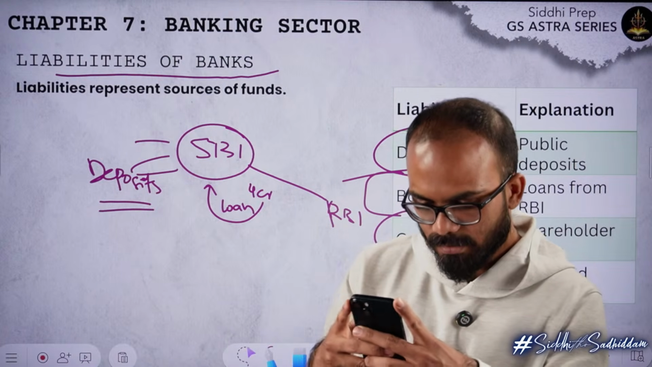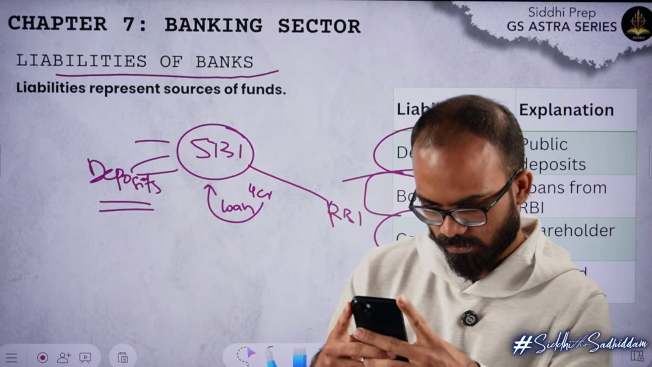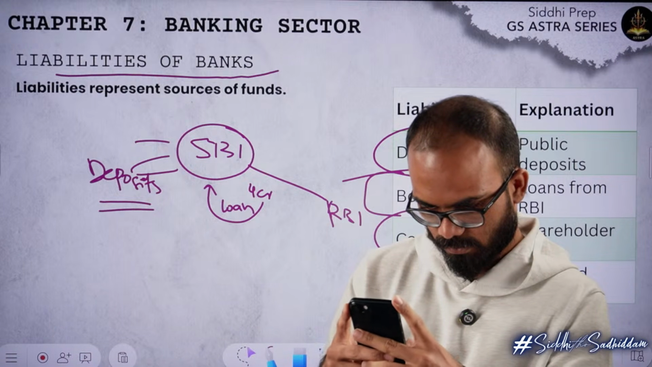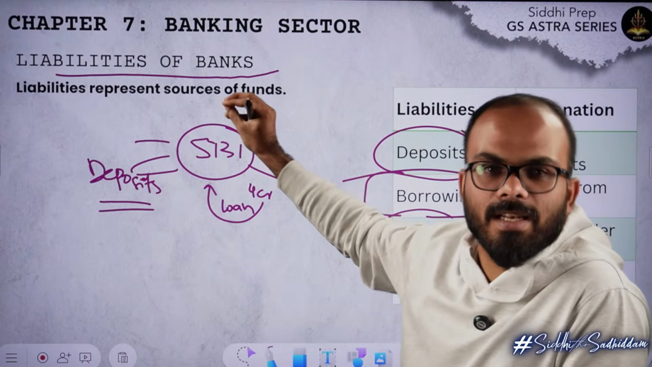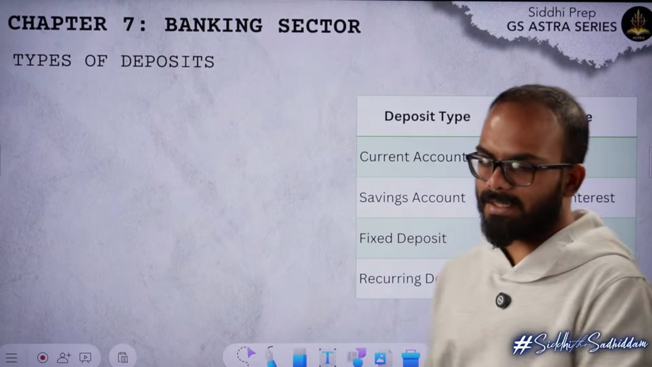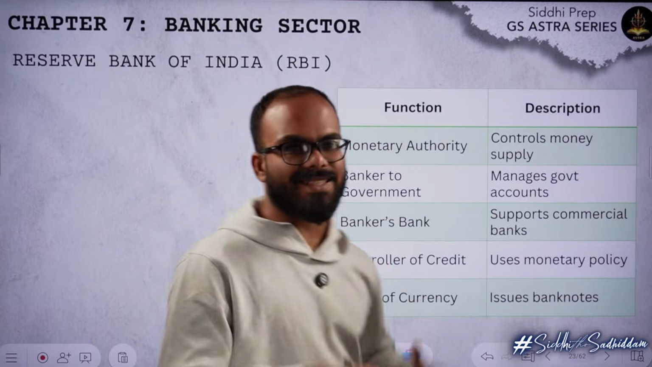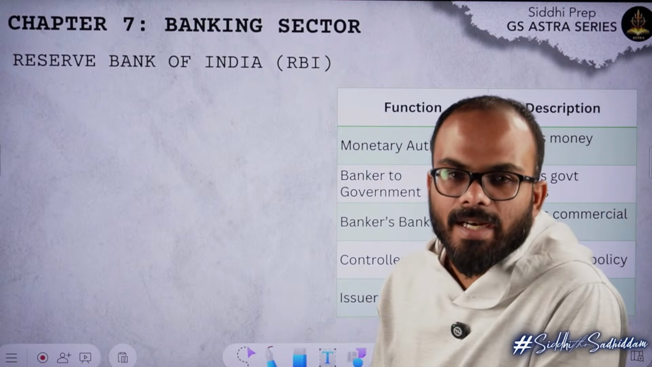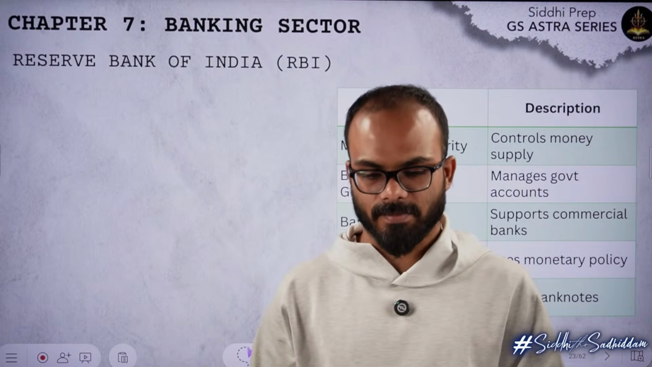Right. So all these deposits are considered as liabilities for a bank, whereas whatever assets are there, whatever the bank gives out, you consider them as assets. So this is about liabilities and assets, and we studied in detail about Reserve Bank of India. Please try to tell me, what are the functions of Reserve Bank of India?